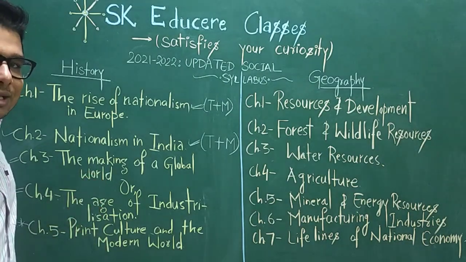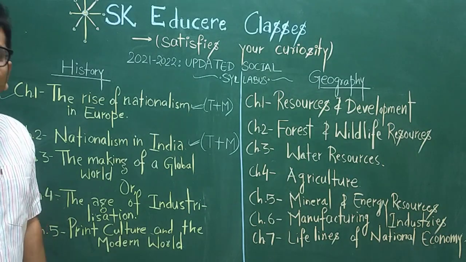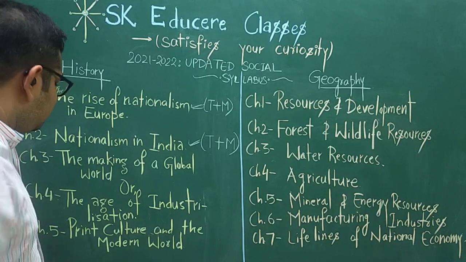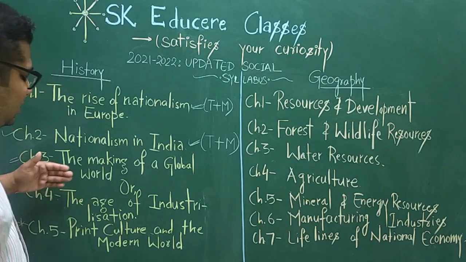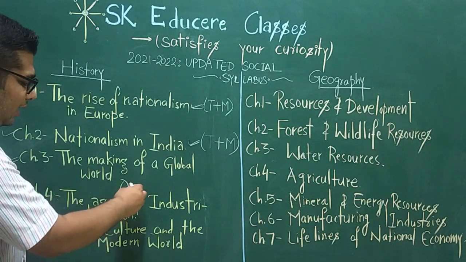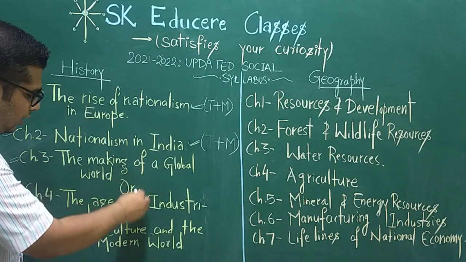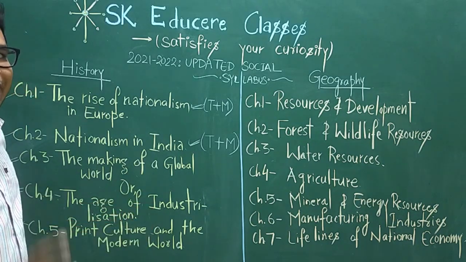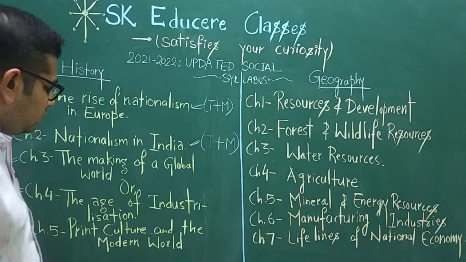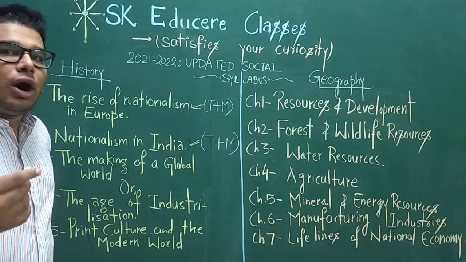Coming to the second section, which is about livelihood, economies and societies, this second section also includes 2 chapters, but here there is good news for you. From these 2 chapters of section 2, only 1 chapter will come, and that is optional.